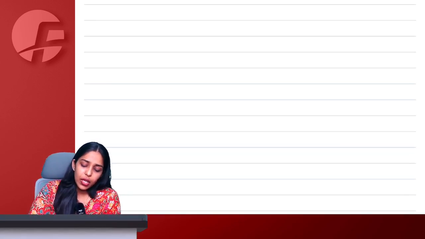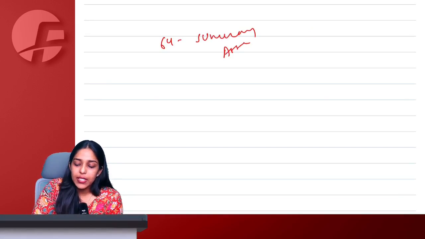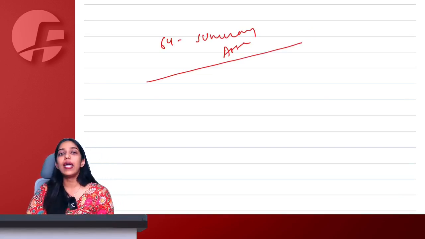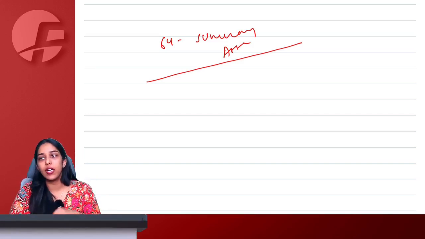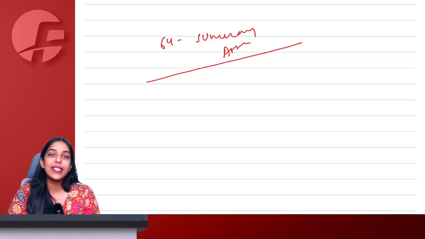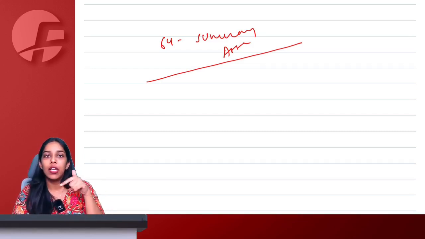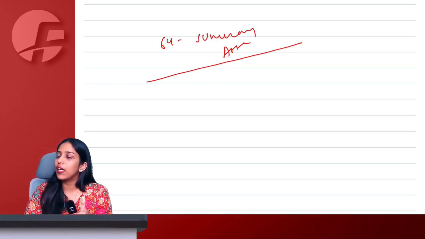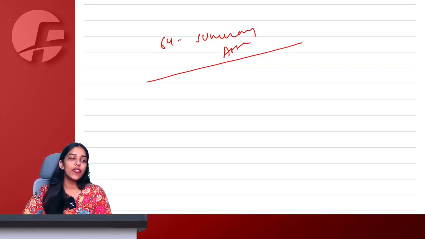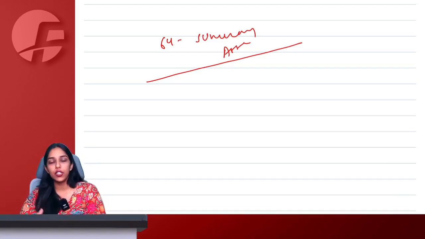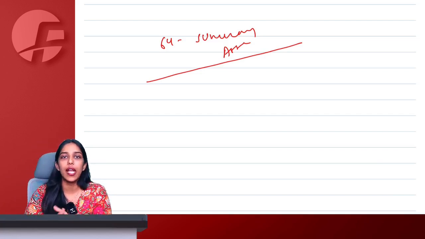Right. Then section 64 talks about summary assessment. Summary assessment simply says that I have proper evidence that the opposite taxpayer has actually incurred a liability, as well as there are reasons to believe that if I am not catching this person now, this person might leave, fly away, run away, and it is ultimately going to affect the interest of revenue of India. In that situation, the officer can ask for permission from the higher authority and carry out summary assessment in a very fast manner of that taxable person.